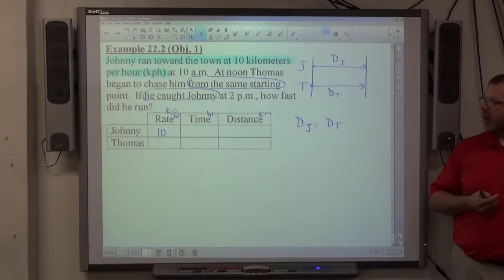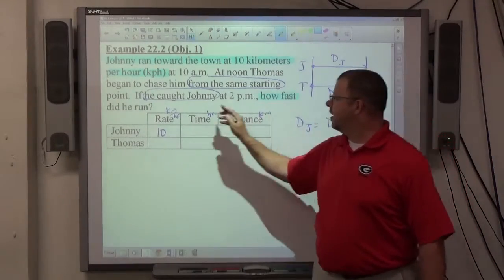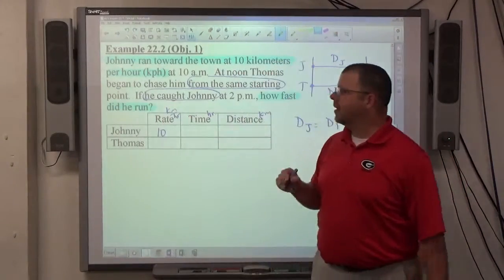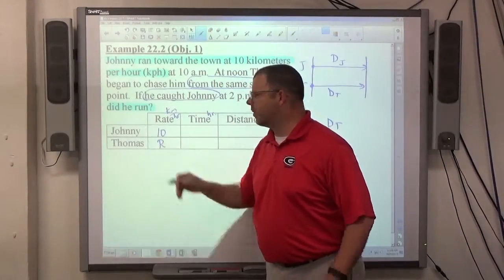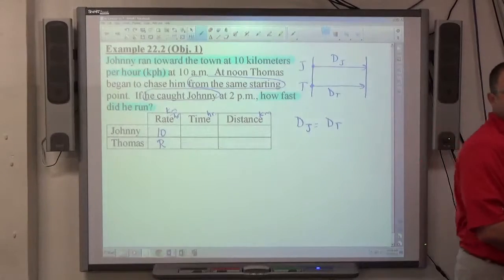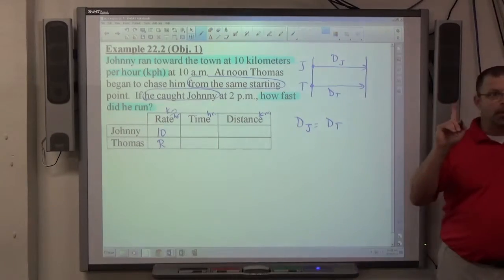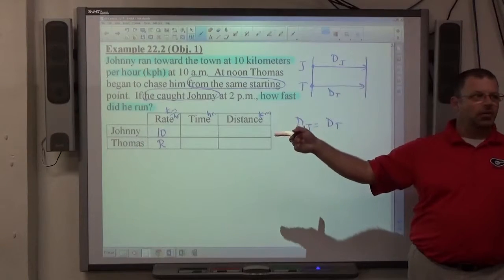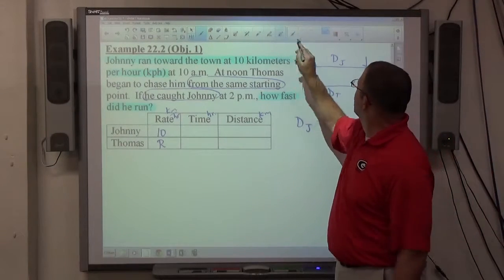How fast is Thomas running? Oh, we don't know. How fast did he run? Here's the question. He being Thomas, right? So we don't know how fast Thomas ran. So I'm going to put an R there for his rate. All right, I'm allowed to use one variable. I've already used it, which means I have to know time. Okay, so now let's think about time here.